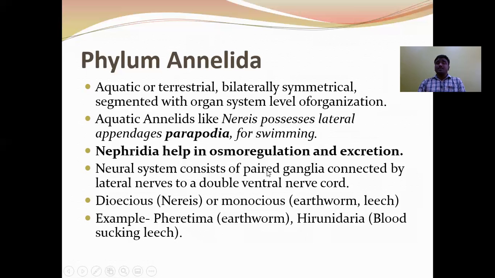The neural system consists of paired ganglia connected by lateral nerves to a double ventral nerve cord. Some are dioecious and some are monoecious organisms. Example: Pheretima and Hirudinaria, that is earthworm and leech. The most important points to be remembered regarding Annelida: one is metamerism and another one is parapodia, the lateral appendages which help in swimming.